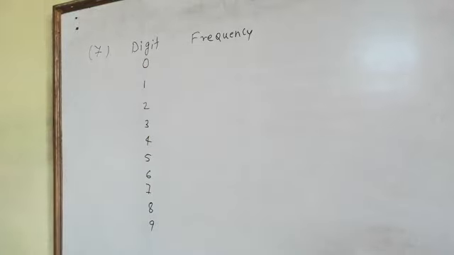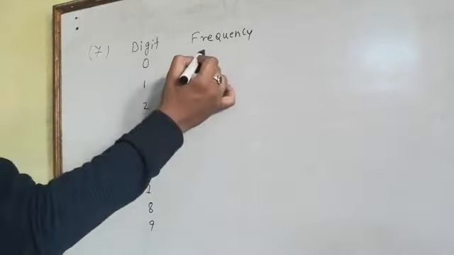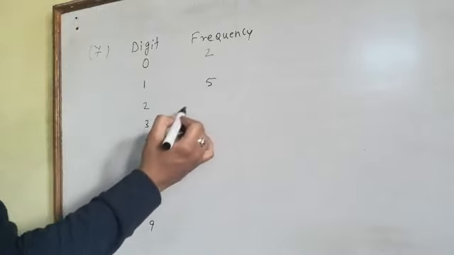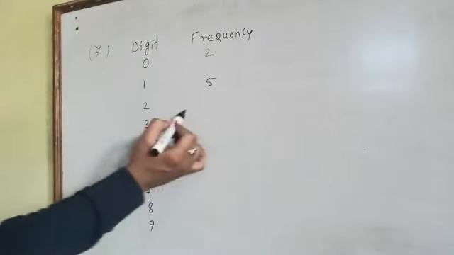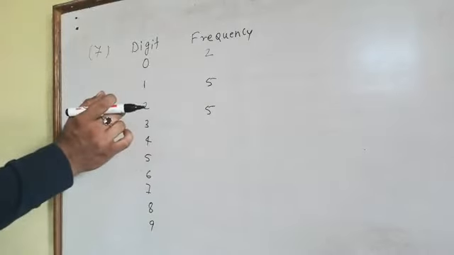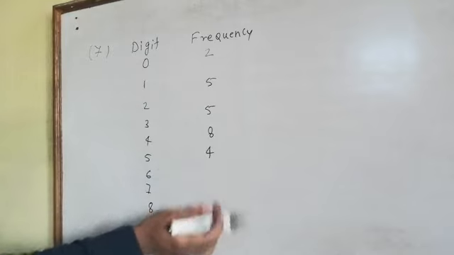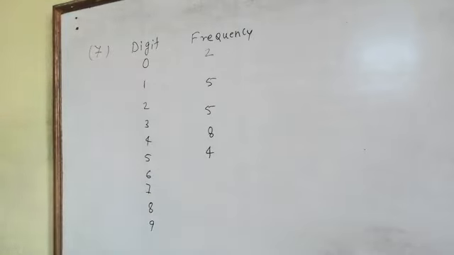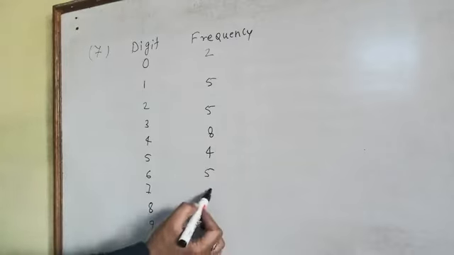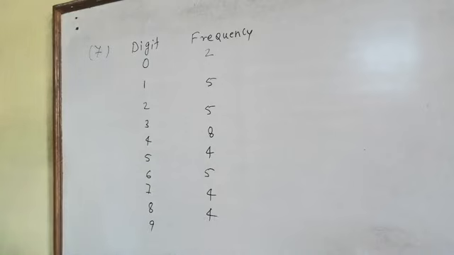Now how many times does 0 occur? 2 times. 1 occurs 5 times, 2 occurs 5 times, 3 occurs 8 times, 4 occurs 4 times, 5 occurs 5 times, 6 occurs 4 times, 7 occurs 4 times, 8 occurs 5 times. Total is 50. This is the data we are going to get.